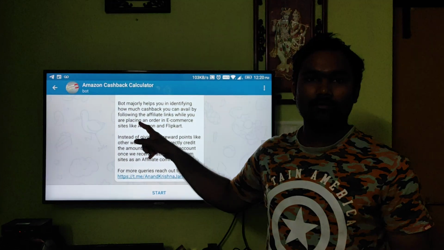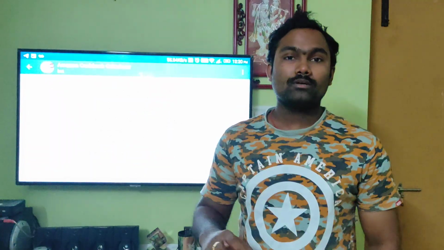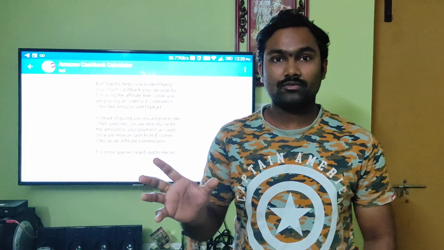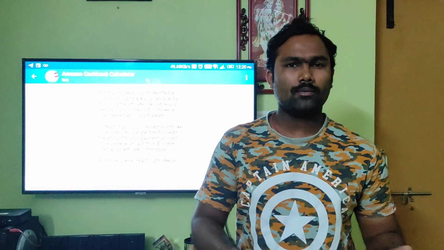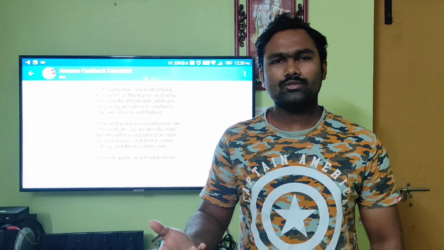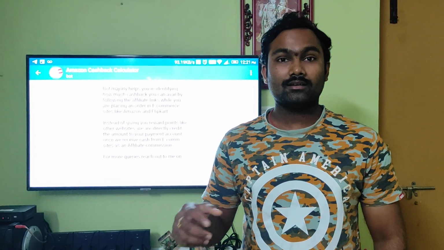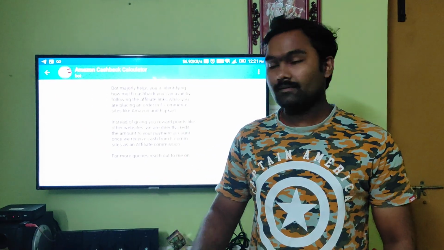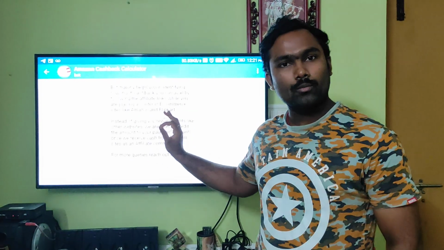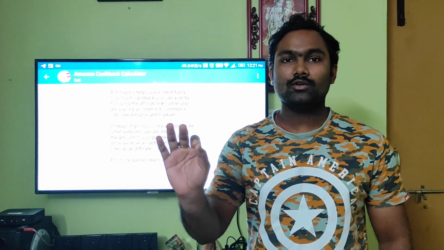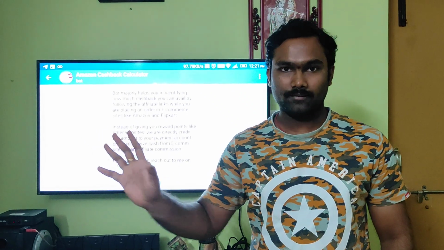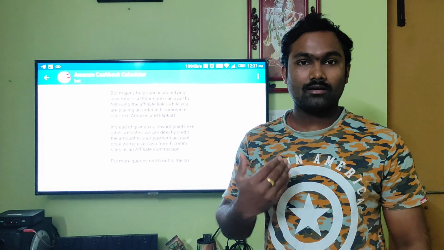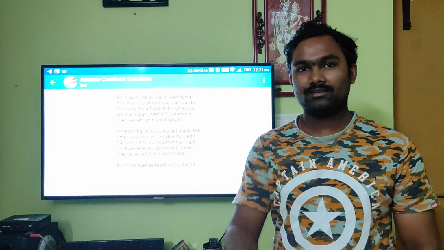Using this bot, it will tell you how much cashback you may get when you purchase your product. Suppose you are purchasing a fridge or any large or small appliances, they will give you a certain amount of cashback, and we usually don't know how much cashback they are providing to you. So in order to help end users know how much cashback they are getting, I created this bot. Its whole purpose is to tell you how much cashback you will get for an item you are going to buy. But there are certain terms and conditions you have to follow, otherwise we won't get the referral commission, so we can't provide you the extra cashback.